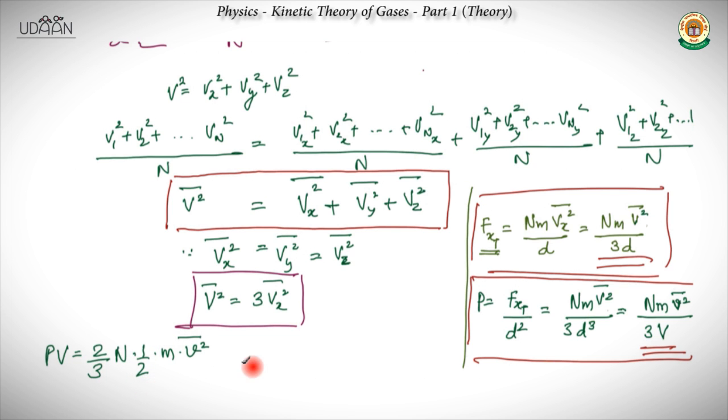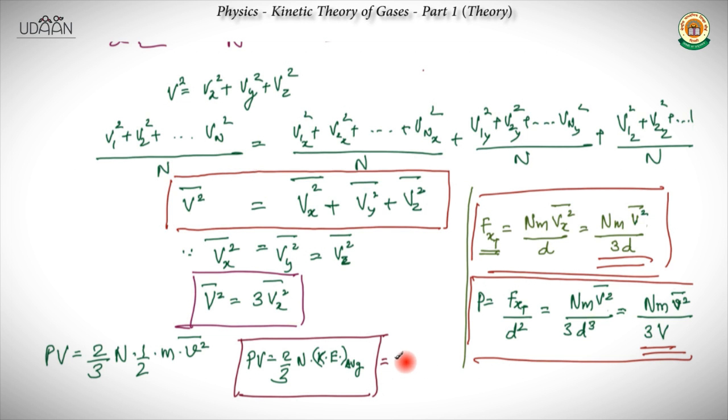So how is it related? PV is equal to 2 by 3 N KE average, the KE average of all the molecules. So this is how it is related to kinetic energy. Still, we cannot actually see the correlation with temperature. But if we replace PV by nRT, where n is the number of moles, then we can exactly see that the temperature is directly related to the kinetic energy.